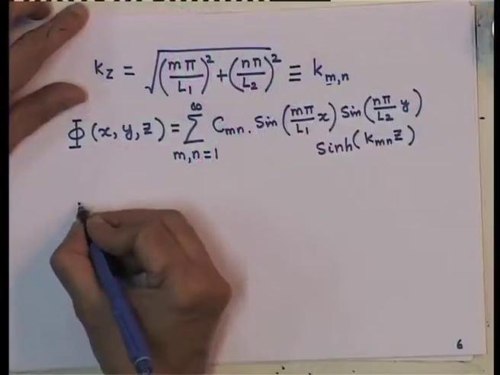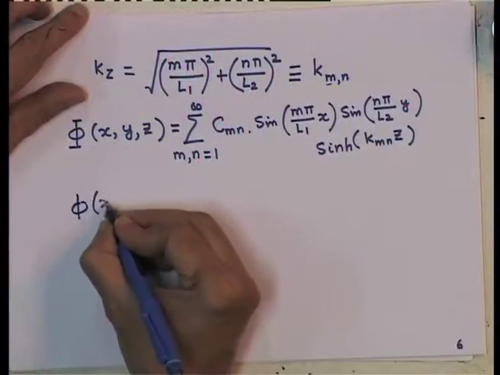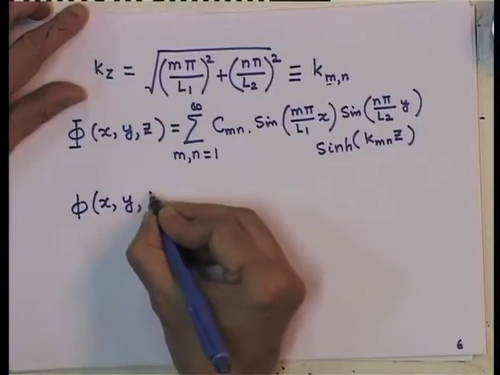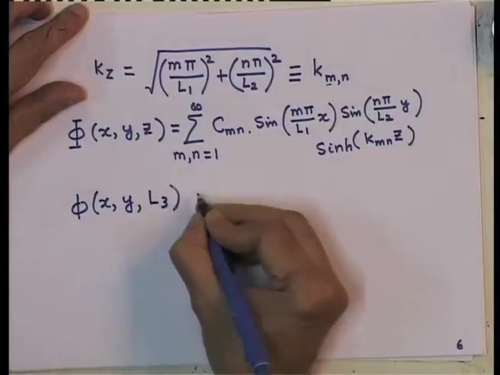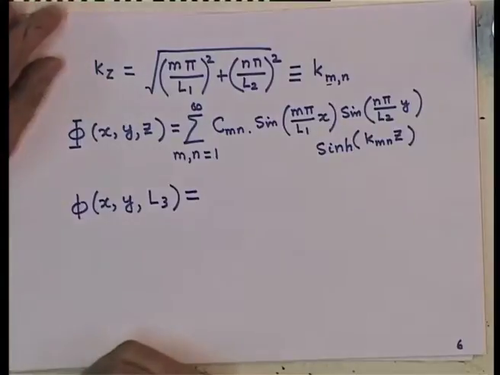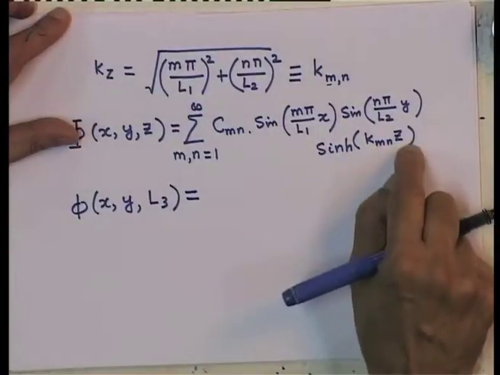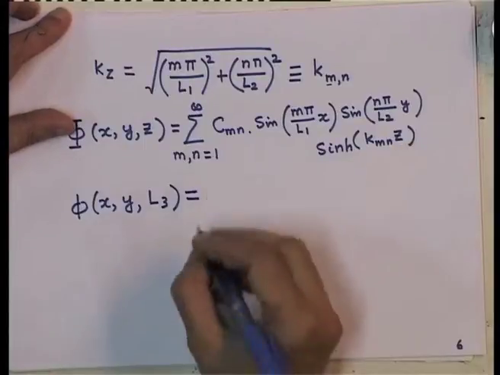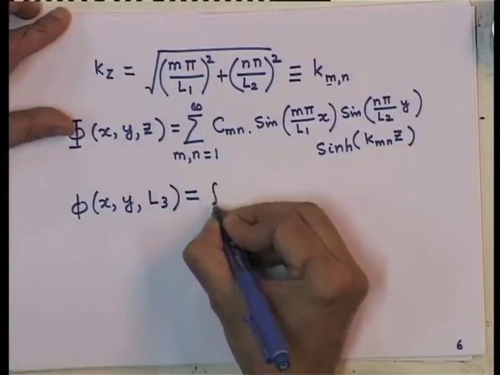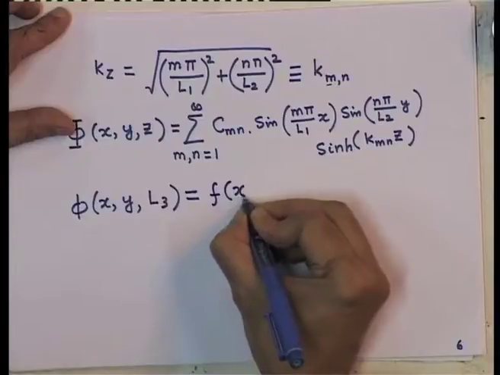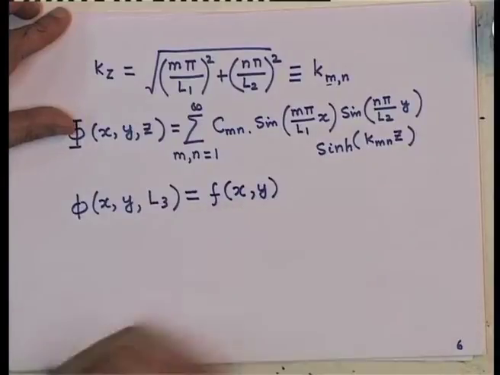So, if you look at this, then we get phi of x, y and z equal to L 3. This is simply substituting z equal to L 3 into this equation, but this value is a given function of x and y.